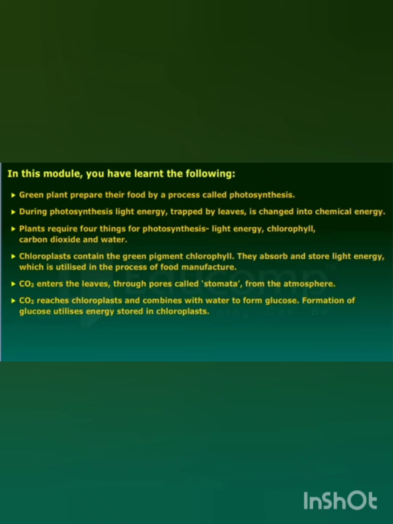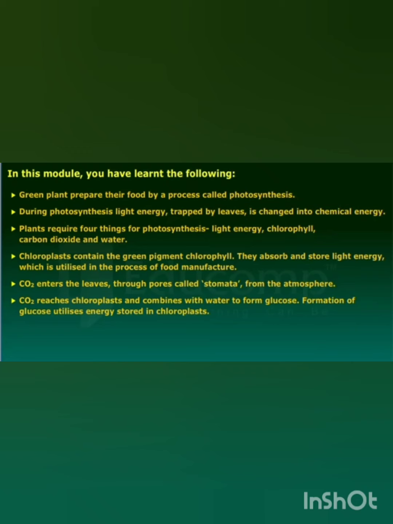Children, the light energy is converted into chemical energy and this chemical energy is used by the plants for their growth and development. Then plants require 4 things for the process of photosynthesis. Which are the 4 things? Yes, light energy, chlorophyll, carbon dioxide and water.